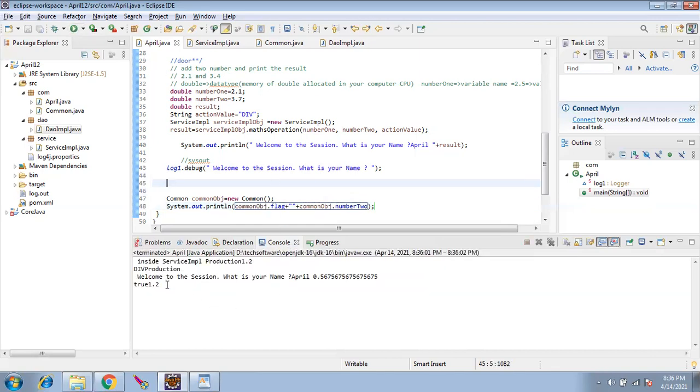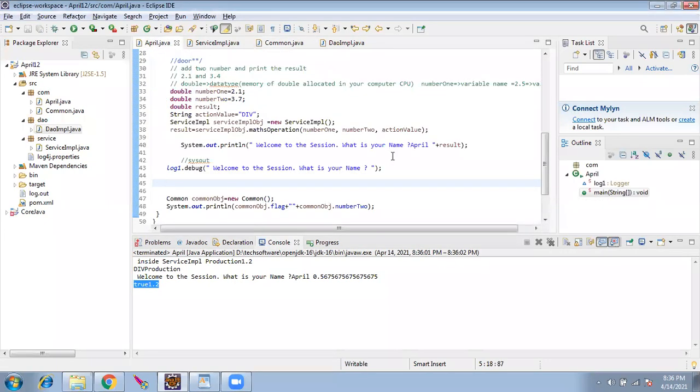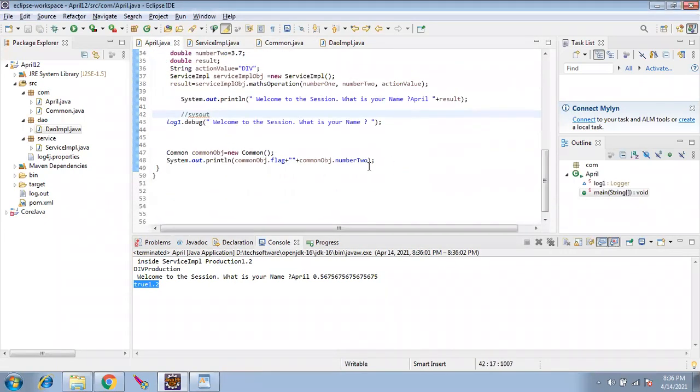So every time if you want to get from the common, we should create a common object. Yes, because class is a template. To get a value from here, you have to create an object of this class and then get it. Okay, every time we should create an object like this.